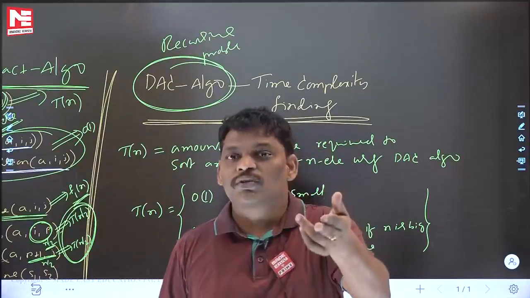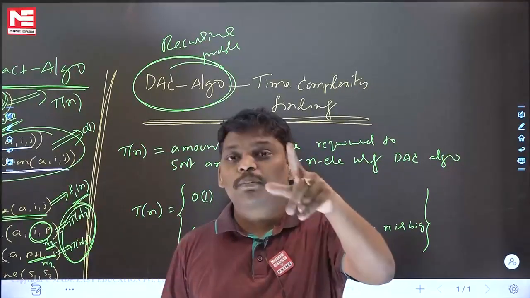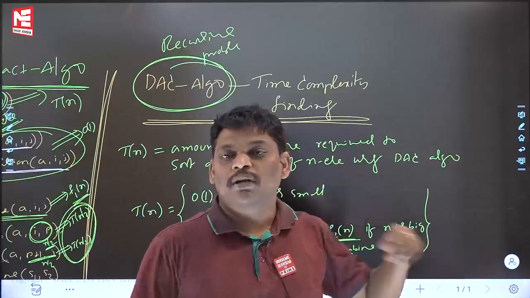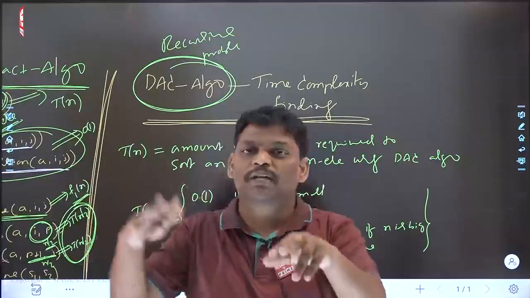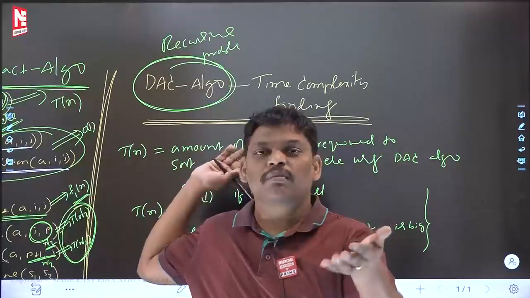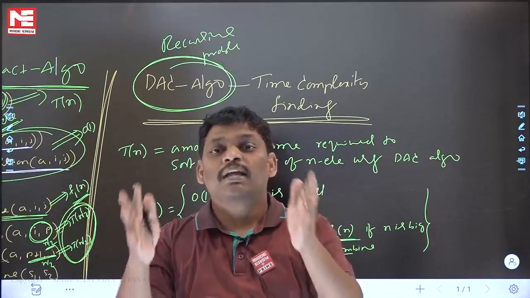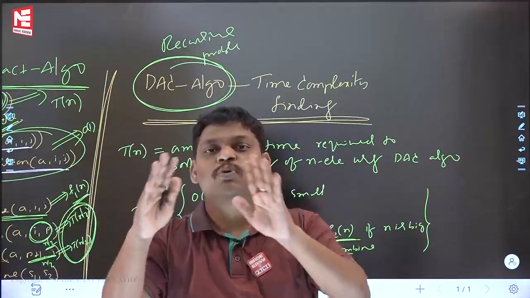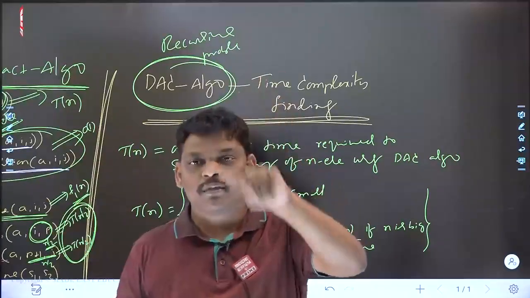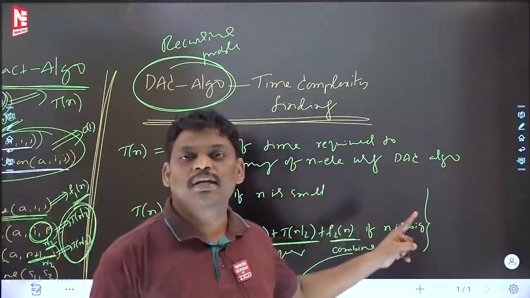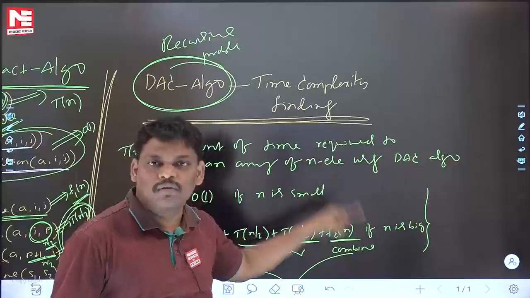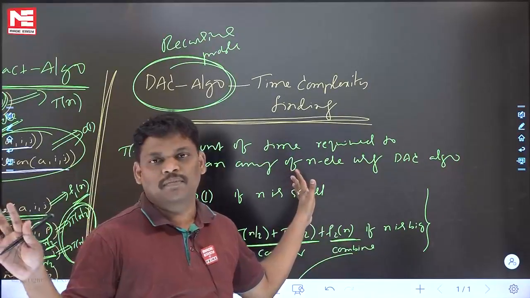One more thing I want to ask you. Divide and conquer algorithm, time complexity finding is like this, it's okay. But what about recursive program, time complexity finding? Same, because a divide and conquer algorithm is a recursive program only. From now onwards, please be careful. Any recursive program is given. If you want to find out the time complexity, first step, write the recurrence relation like this. Solve it, and you will get the time complexity.